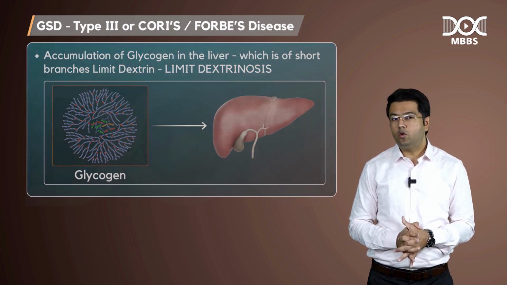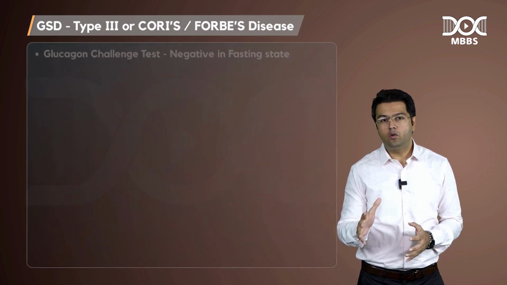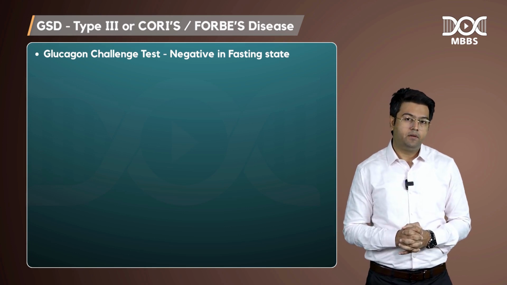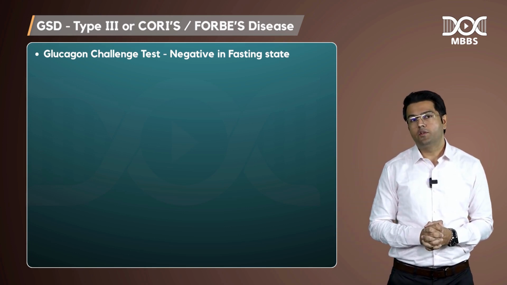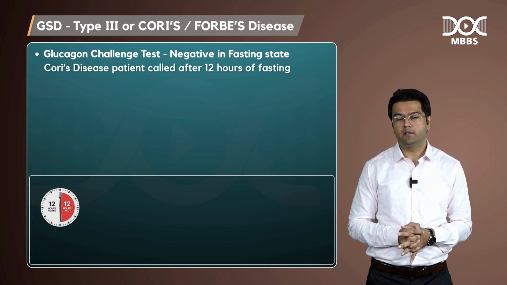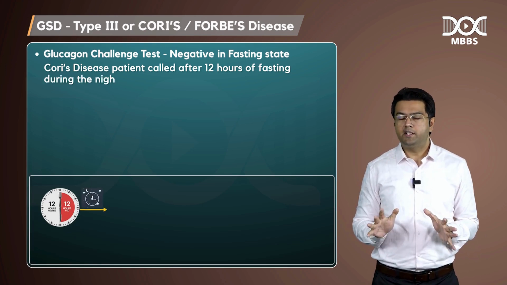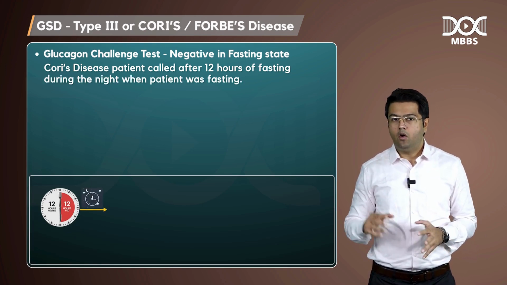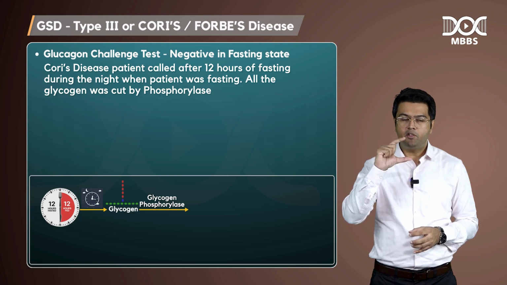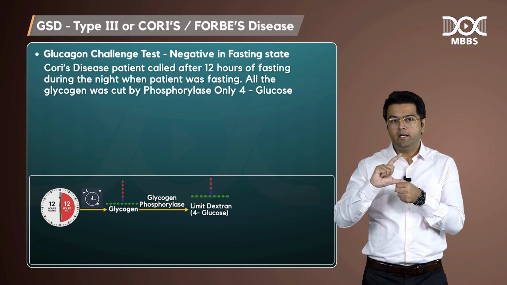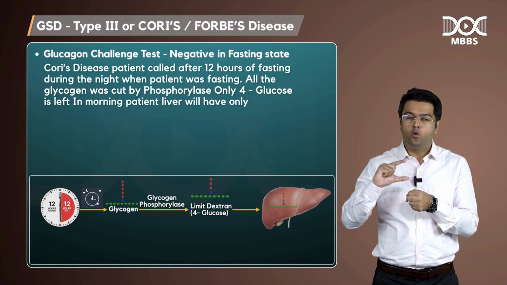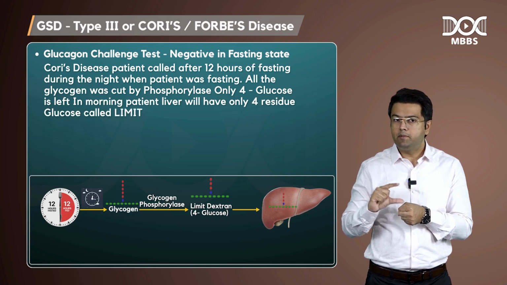Fine. In Cori's disease, if you do the glucagon challenge test, it will be negative in the fasting state. Suppose you call this patient after 12 hours of fasting. During the night when the patient was fasting, all the glycogen was cut by phosphorylase, and what is left is only 4 glucose because debranching is missing. So in the morning, the patient's liver will have only 4-residue glycogen called limit dextrin.